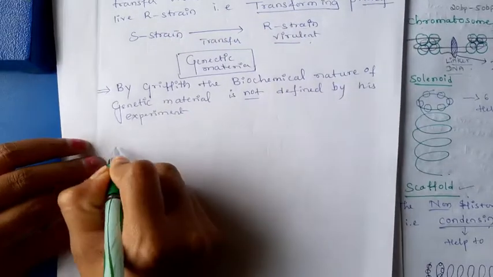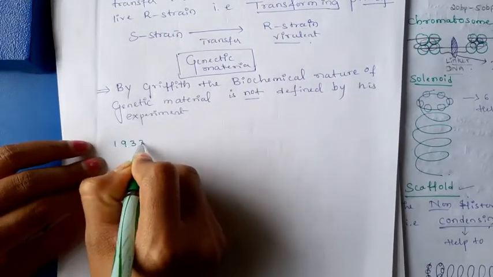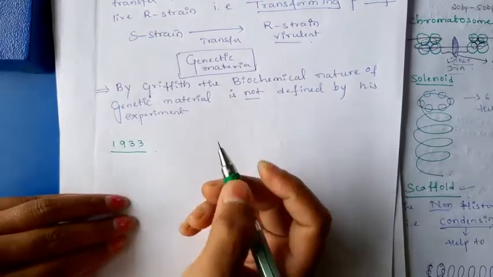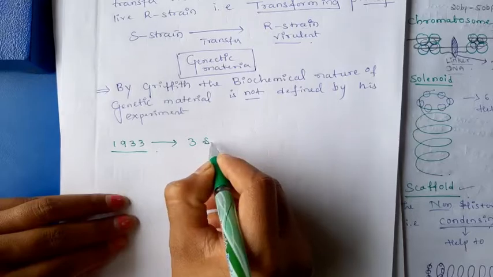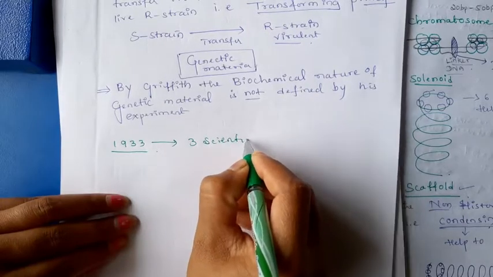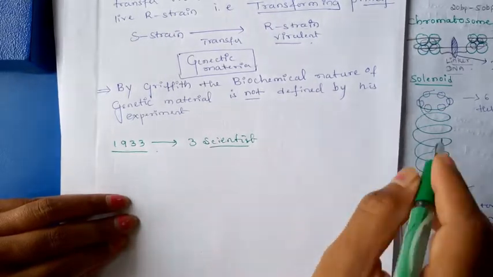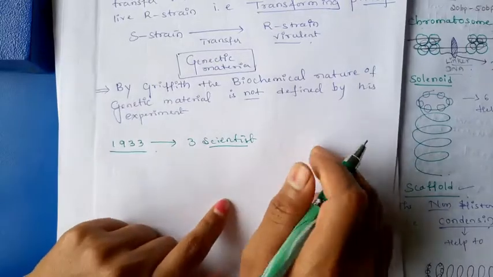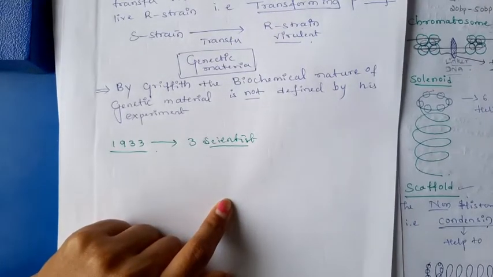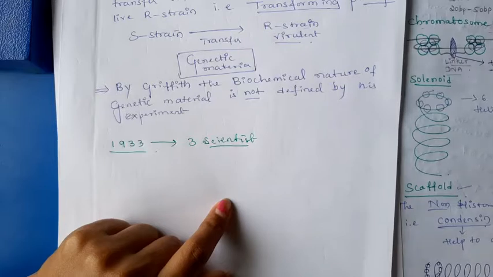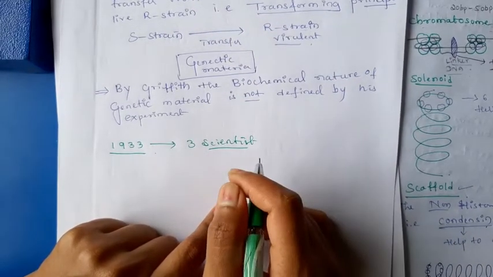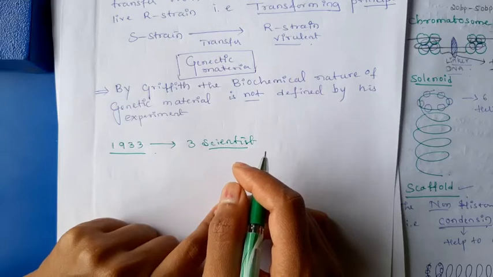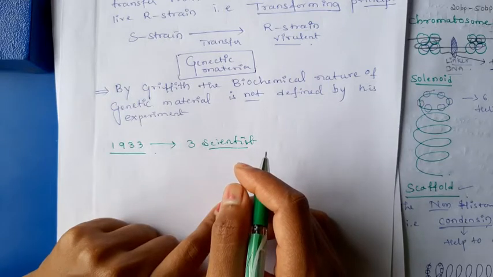Later, in 1933, three scientists worked on the search for genetic material. That means after the experiment of Frederick Griffith, three more scientists worked on genetic material.